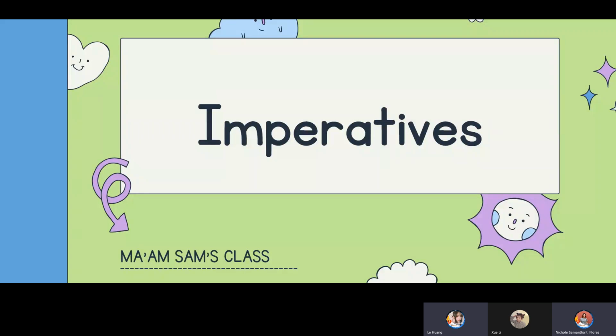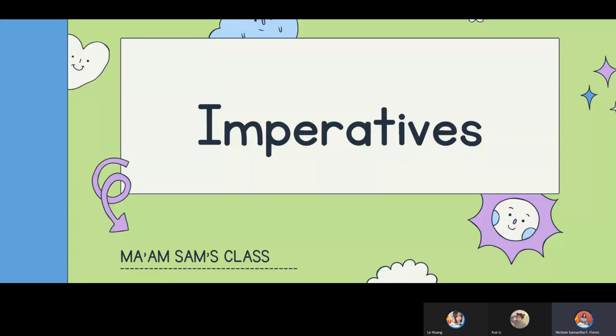Yes po. I think imperative sentence is asking someone to do something. Okay, very good. Thank you. It consists of words that make a command or a request.